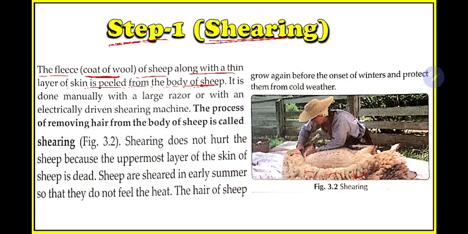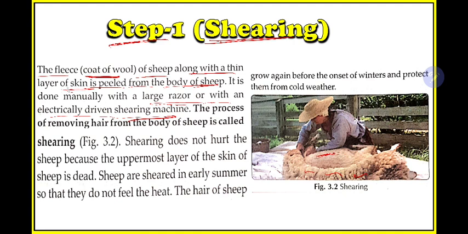So this is known as the fleece of the sheep along with a thin layer of skin. They are telling us that they will not only remove the wool, along with the wool they will remove a thin layer of skin from the sheep also. It is done manually with a large razor or with an electrically driven shearing machine.